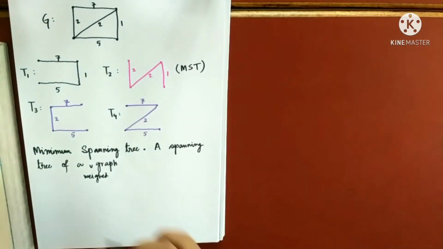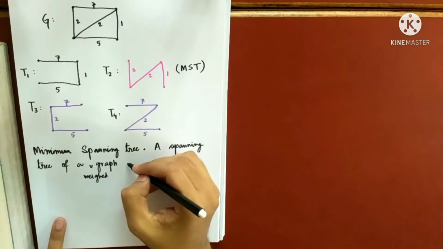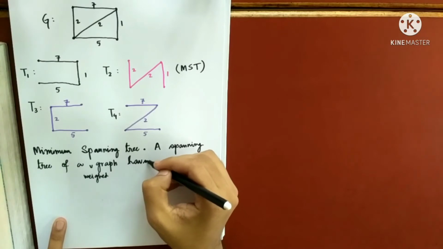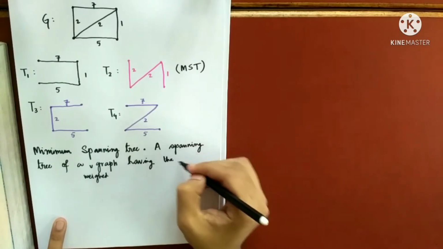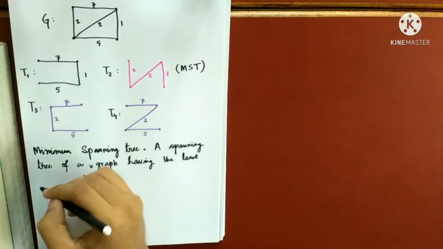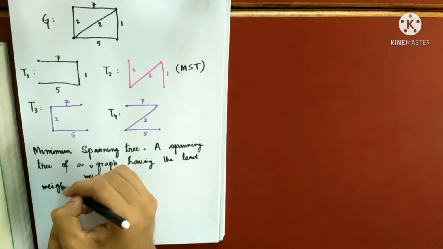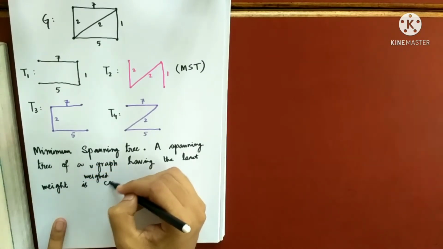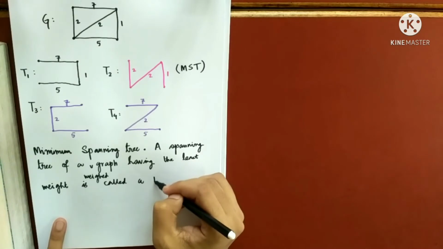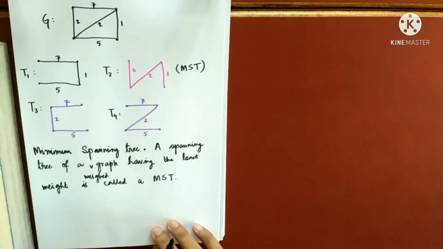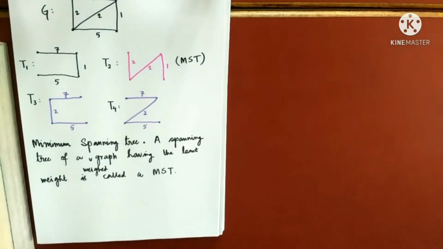The word minimum talks about some number. So a spanning tree of a weighted graph having the least weight is called a minimum spanning tree, MST. In short form, I'll say that as MST.